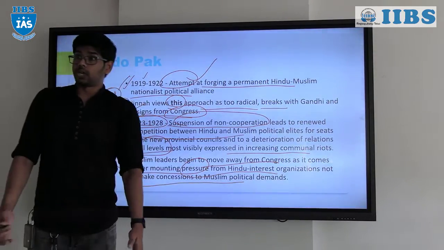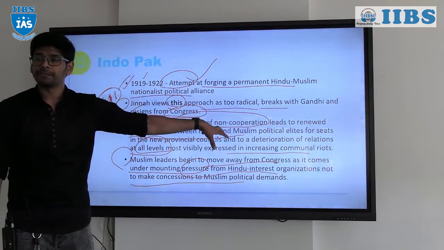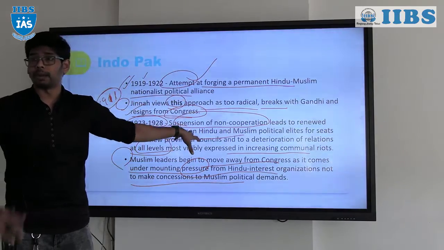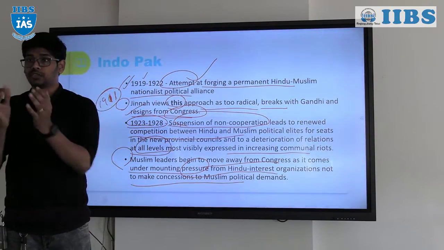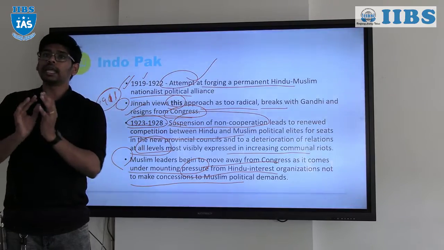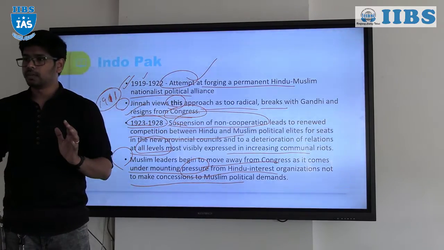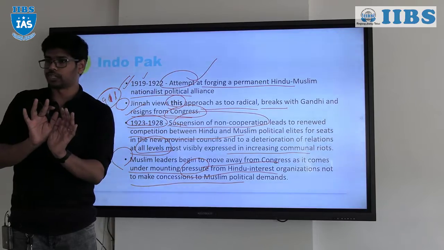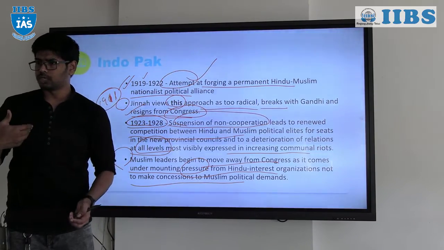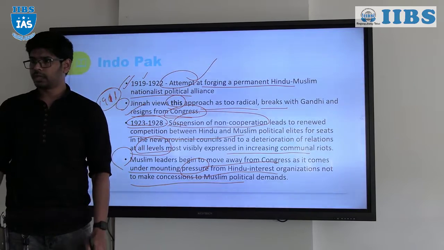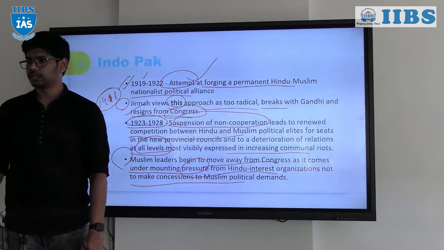Because they were not getting any seats already, and because of the pressures happening, and because the Muslims wanted to move away from the Congress, the conservative Hindus within the Congress never wanted to make any concessions for the Muslims. They put so much pressure onto the government: since they are not coming onto us, why should we give something to them? Why should we think about the others?